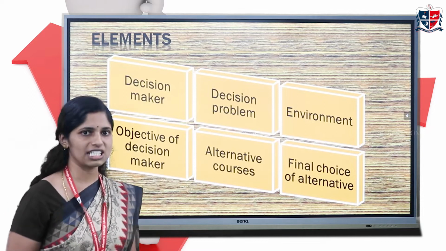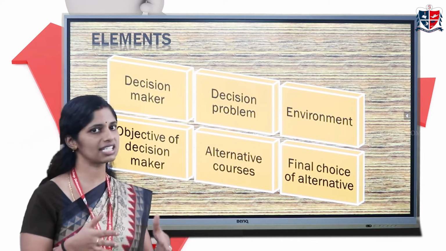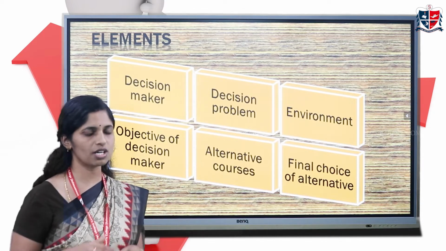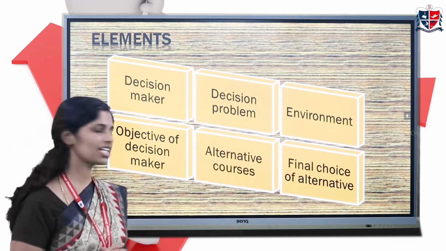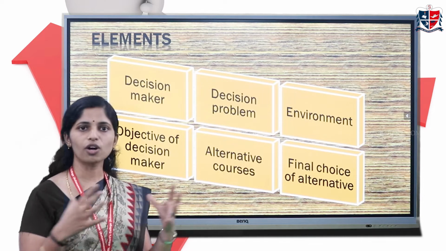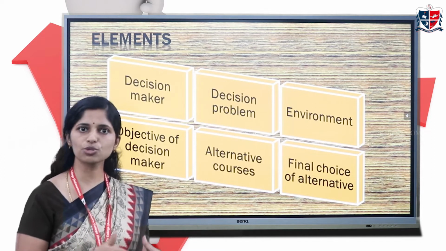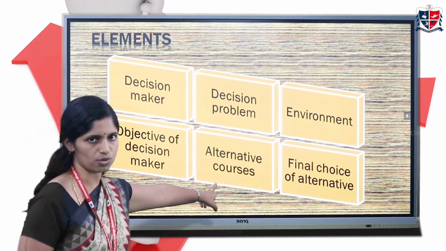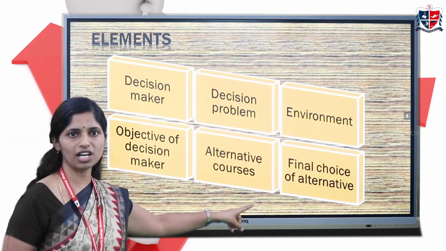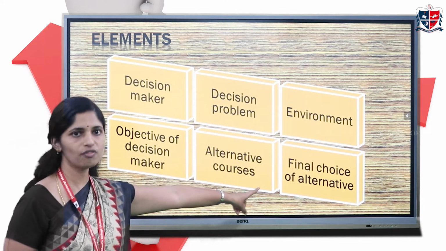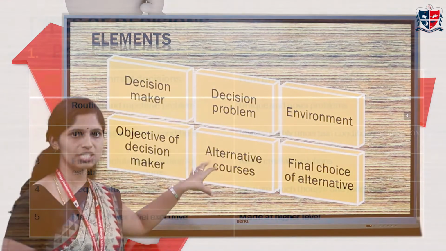Next is the environment. Environment consists of all the factors which directly or indirectly affect the decision making process. All those factors put together are your decision environment. And next is alternative courses. All the solutions or alternative courses of action which can contribute to the decision are known as alternative courses. From those alternative courses of action, we select the suitable one for us. That is known as the final choice of alternatives. So these are the basic elements required for effective decision making.